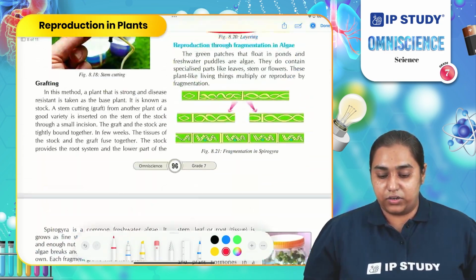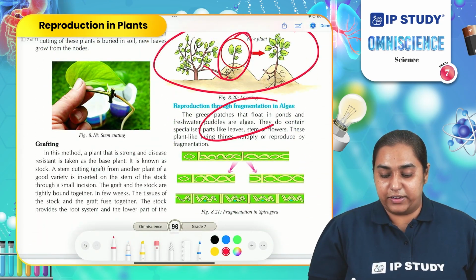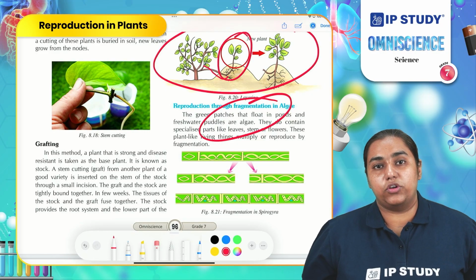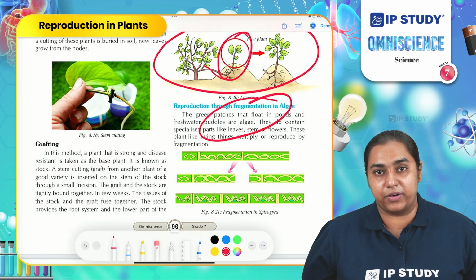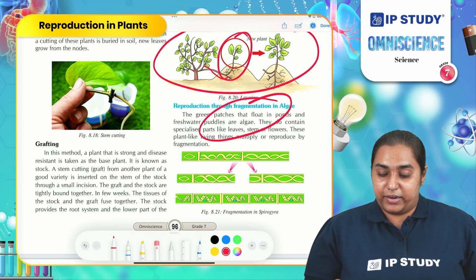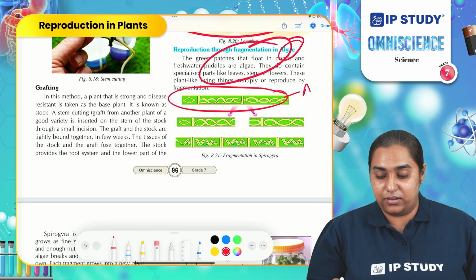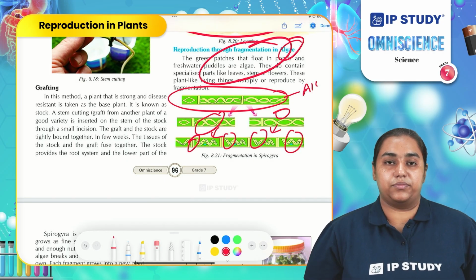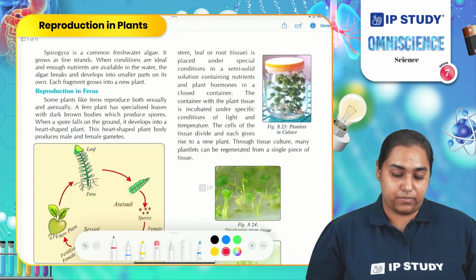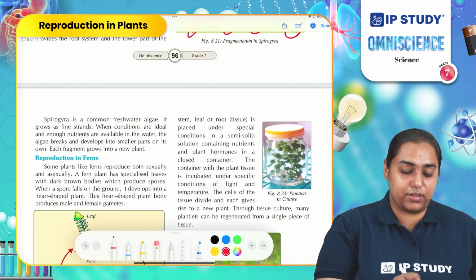Let us now continue with fragmentation. Like I have already told you before, fragmentation is the breaking of one part into more than one part. It is common in algae. If you observe this image, this is a plant body of algae. It breaks into two, then this further breaks into multiple parts, and each of these is a different plant body. It is common in algae known as Spirogyra.